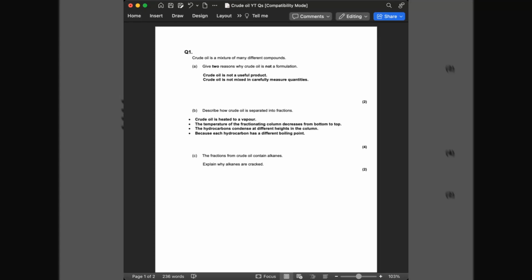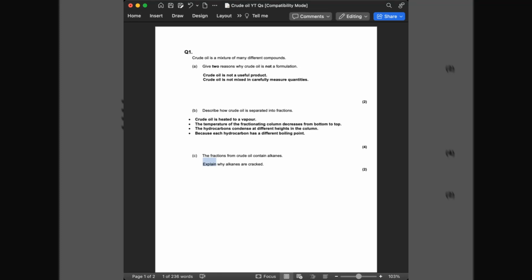The final question is the fractions from crude oil contain alkanes. Explain why alkanes are cracked. Now, because this question is an explain question, we need to also say why. Okay, so alkanes are cracked to make smaller hydrocarbon molecules. Okay, if we're cracking something, we are making it smaller. So we get these long alkane chains and we make smaller hydrocarbon chain molecules. Okay, that would be your first mark.